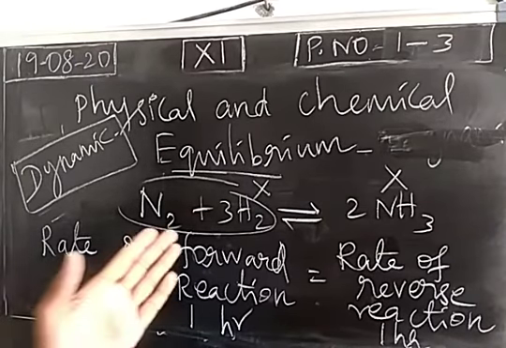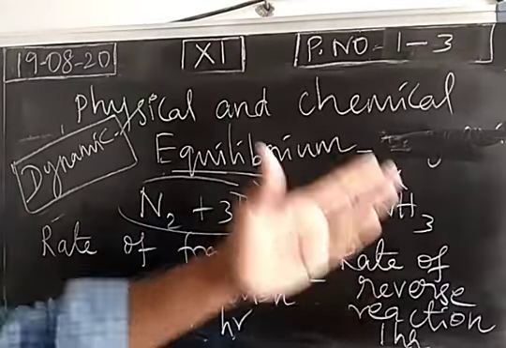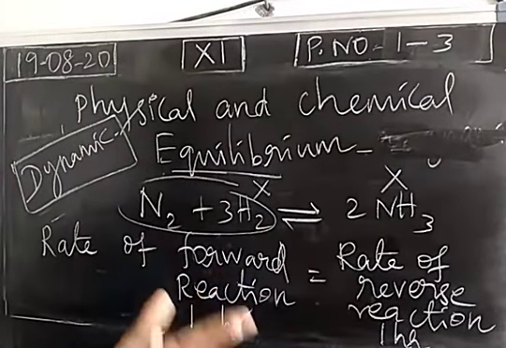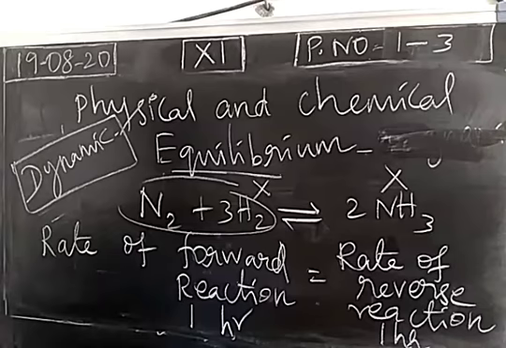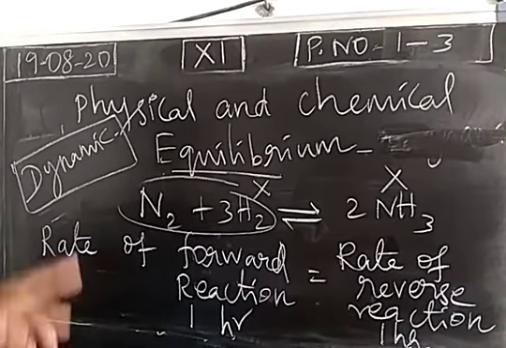Reactants are producing the product. Product is also producing the reactant. Equal rate. So we will not get only reactant or only product, and the reaction will not end. So this is dynamic in nature.